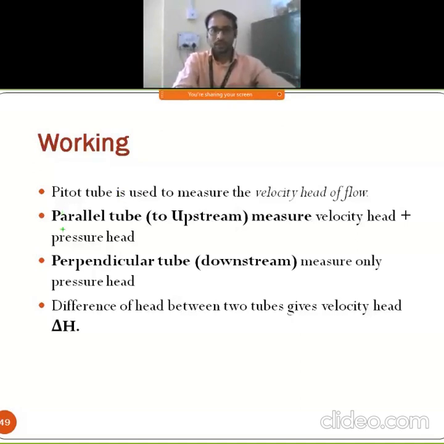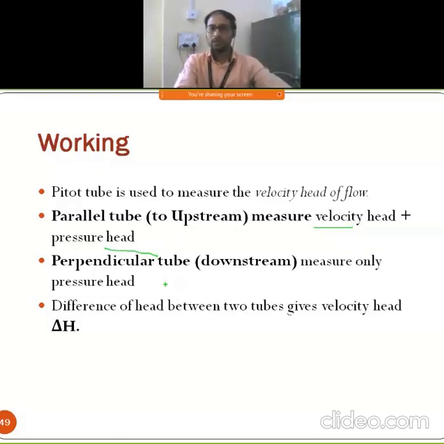The parallel tube is towards the upstream of your fluid. This parallel tube measures the velocity head and the pressure head. These two heads we have to consider.